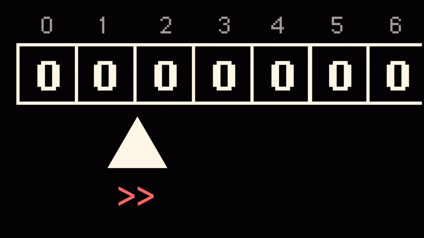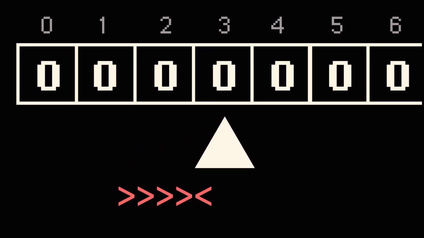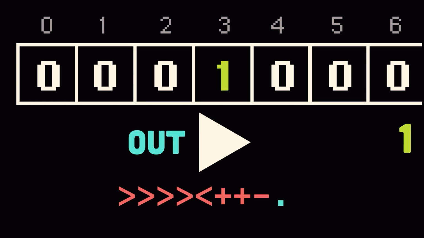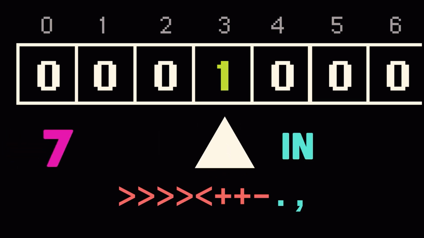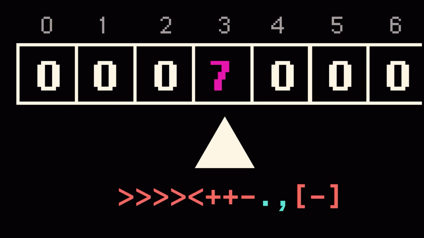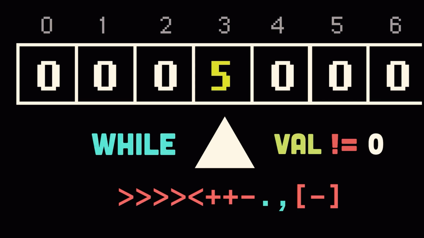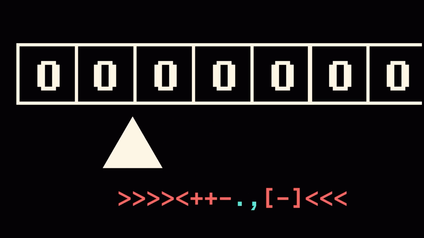Use angle brackets to move the pointer left or right by one cell at a time, then increment or decrement the value in a cell using plus or minus. Use a period to output the byte at the pointer's current location, or use a comma to accept input and store it at the pointer's current location. And finally, use opening and closing brackets to create a loop. Notice how Brainfuck doesn't require silly things like variables, functions, and classes.